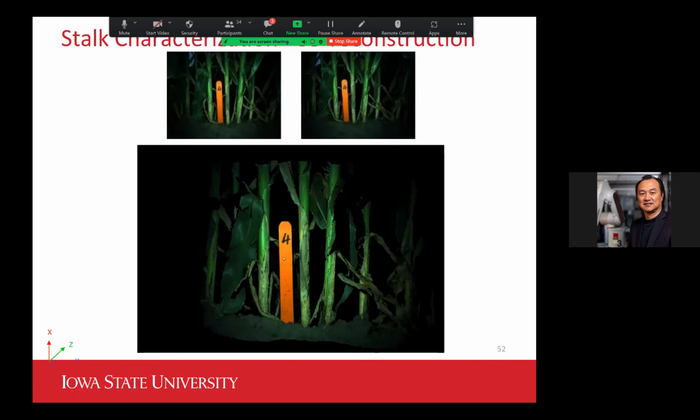So once we had this PhenoStereo camera developed, the first project we did was to measure the stalk size of the plants.